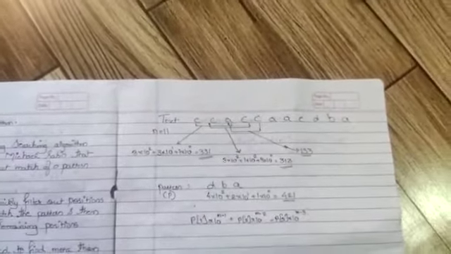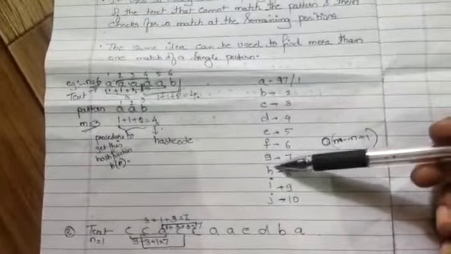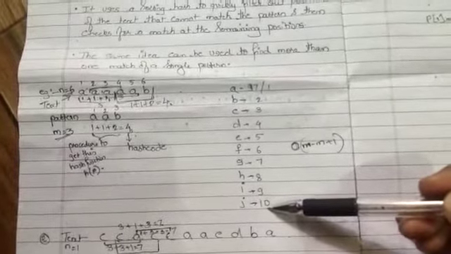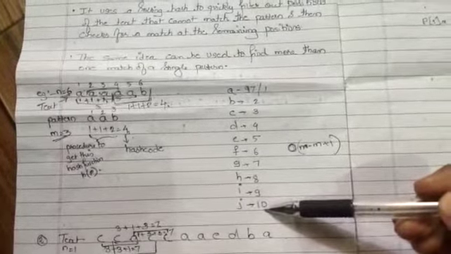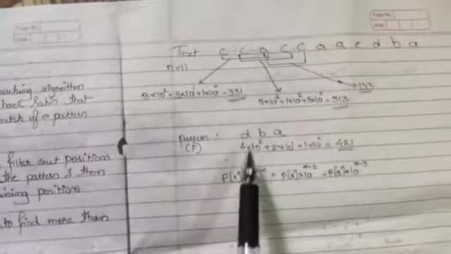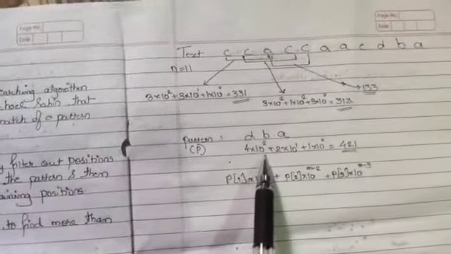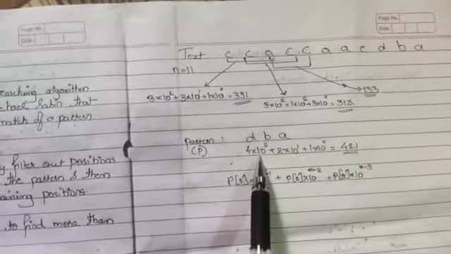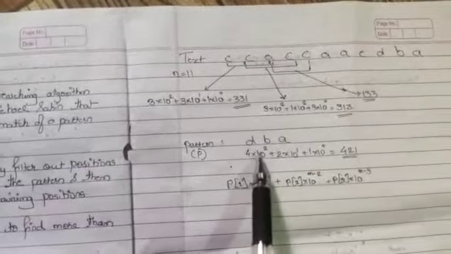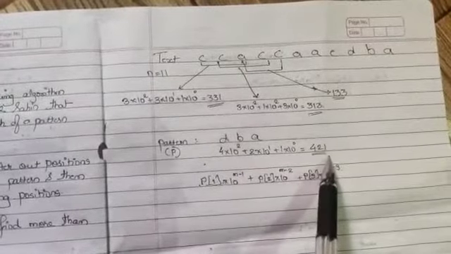Why 10? Because the letters we have considered in our example go only up to J, so the base is 10. If you consider the letters up to Z, the base would be 26 letters. Here I have considered only 10 letters, so the base is 10. Now the value for this pattern is 421.